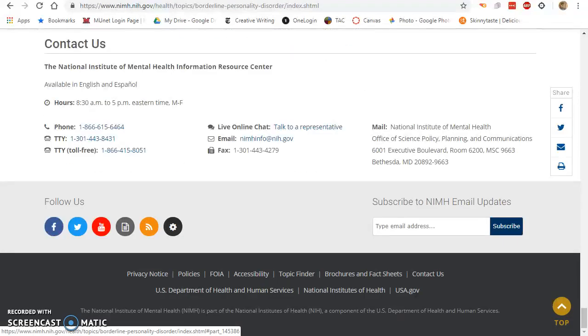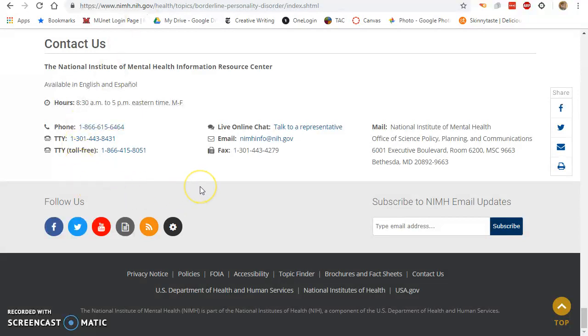If I go all the way down, I can see who published this. Your publisher is almost always going to be at the bottom. It's the National Institute of Mental Health. Like I said, that's reliable. U.S. Department of Health and Human Services, so that is also reliable. If I check what the website is created by, I see a .gov. That also shows me it's reliable.